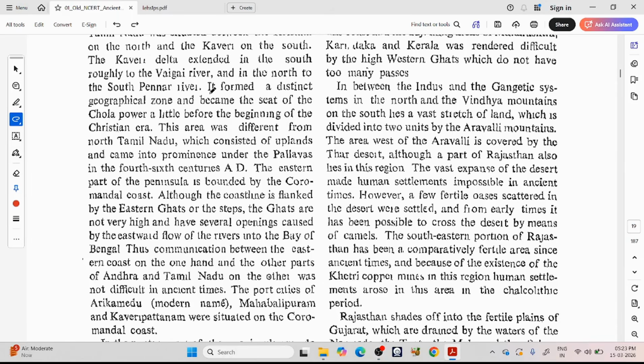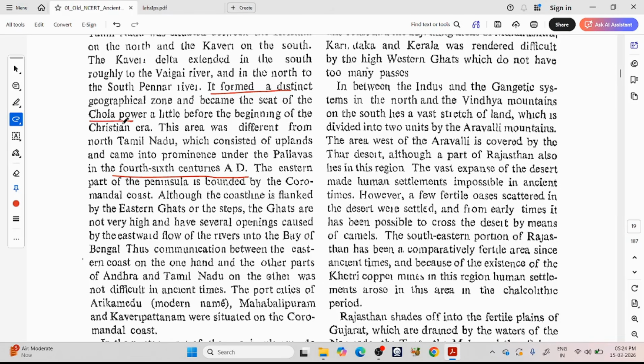This Kaveri delta formed a distinct geographical zone and became the seat of the Chola power a little before the beginning of the Christian era. So just in the 1st century BC, Cholas were ruling this region. This area was different from North Tamil Nadu, which consisted of uplands and came into prominence under the Pallavas in the 4th to 6th centuries AD. So Pallavas used to rule the northern part of Tamil Nadu and the southern part of present Andhra Pradesh. And the southern part of Tamil Nadu was ruled by the early Cholas.